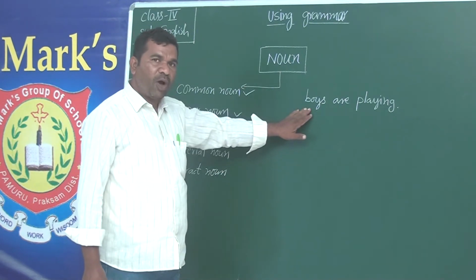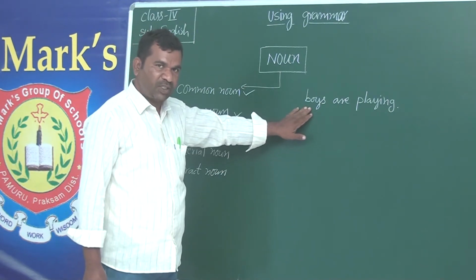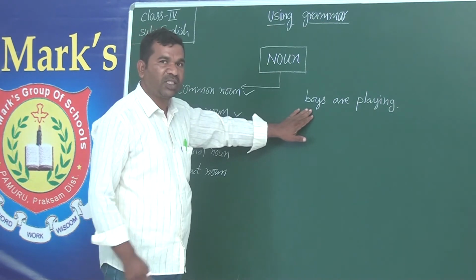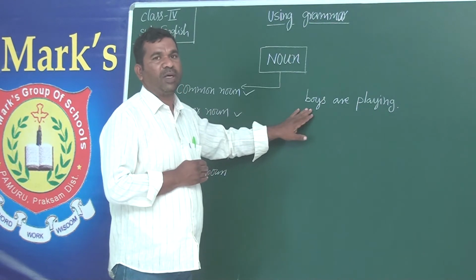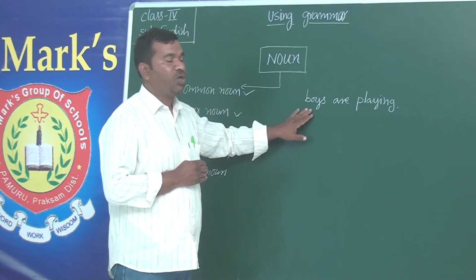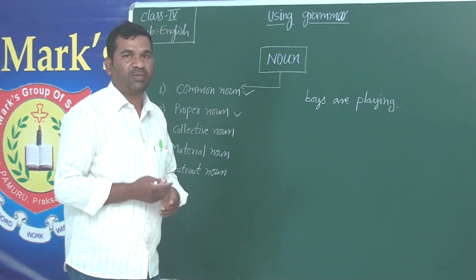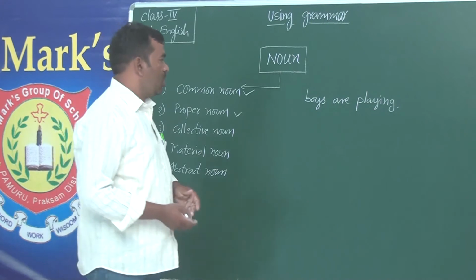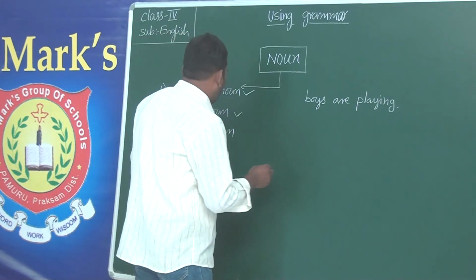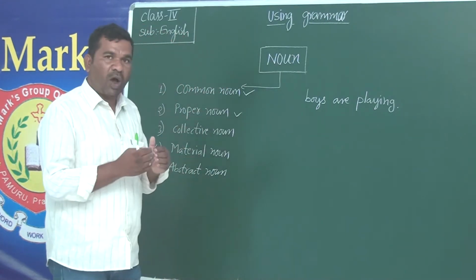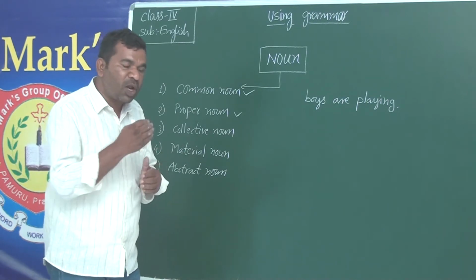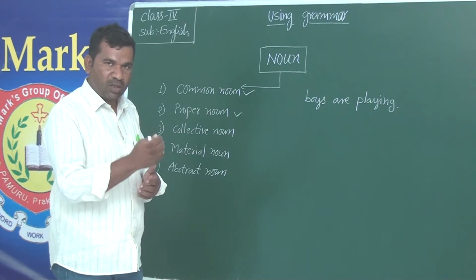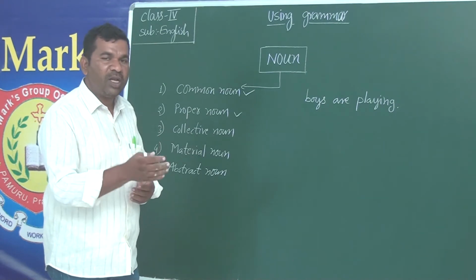So you see that, is it the name of a boy? Is it the name of a person? No, it's not the name of a person, but boys is a category of human being. Understand? So boy means it can be any boy. They can be anyone. And a proper noun is a noun that gives a particular name to a person, place or thing or any animal.